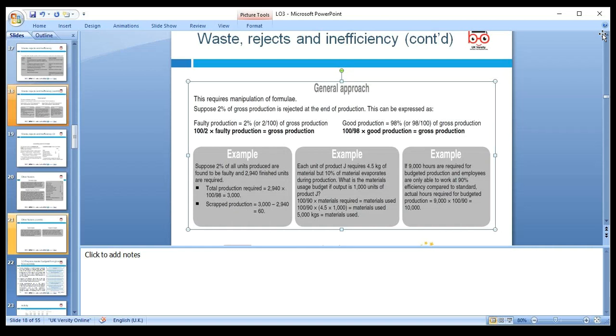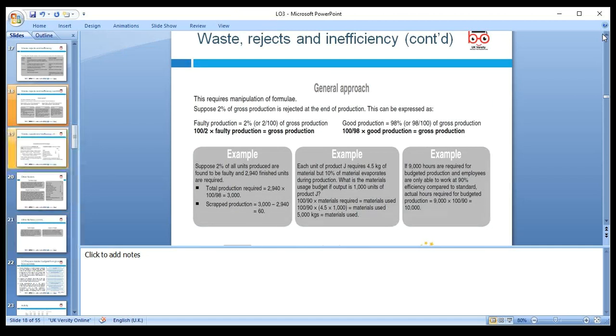If 9000 labor hours are required, but only 90% efficiency is available compared to the standard, the actual hours required in the budget differ. We need 9000, but efficiency is 90%, so 10% is wasted time. So 9000 times 100 divided by 90.